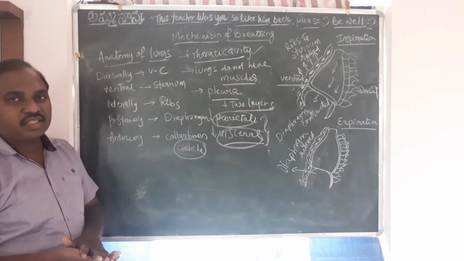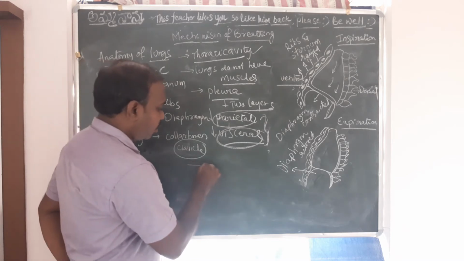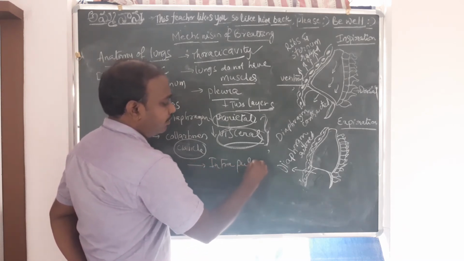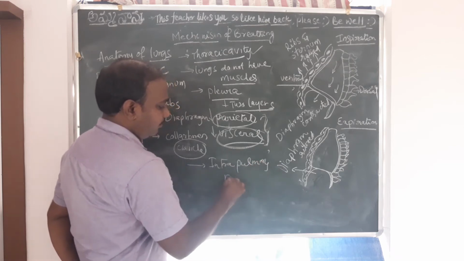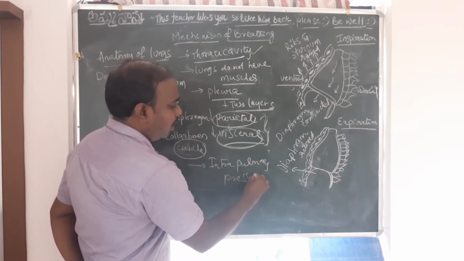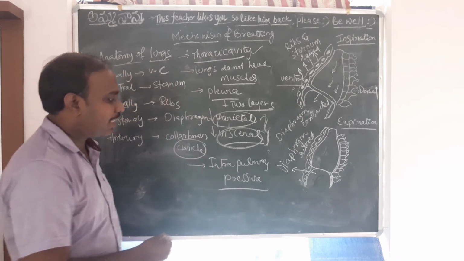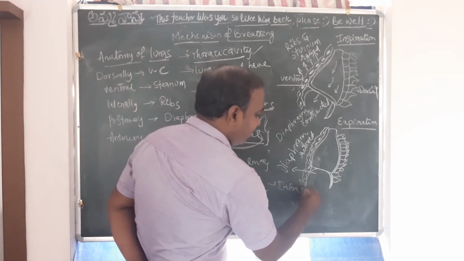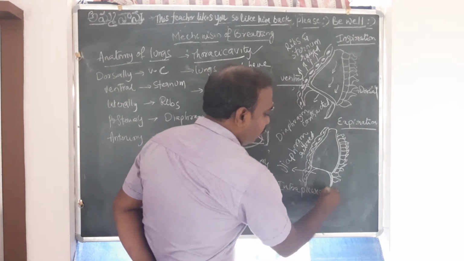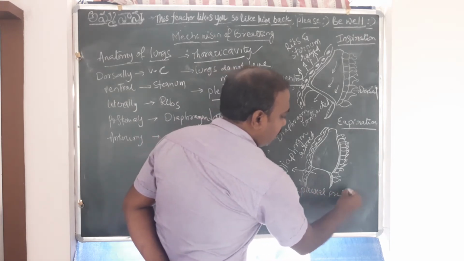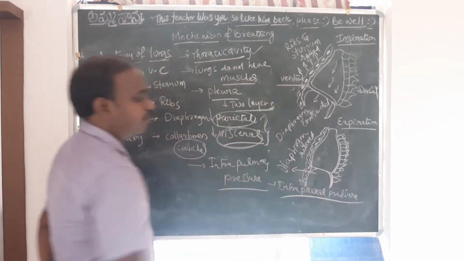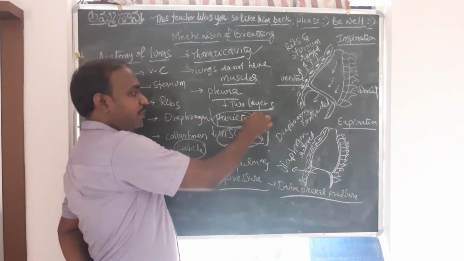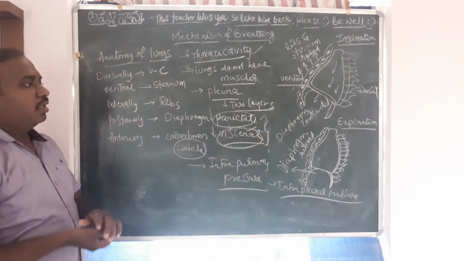So the pressure that is created in the lungs is called intrapulmonary pressure, or, as a matter of fact, intrapleural pressure. Both are the same. Actually, the pressure that is created is between the parietal and visceral layers.